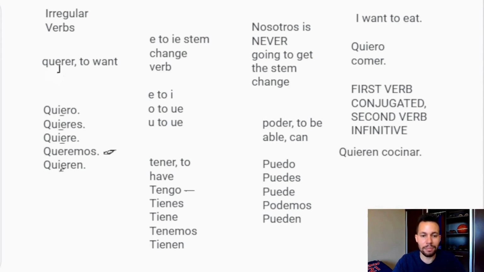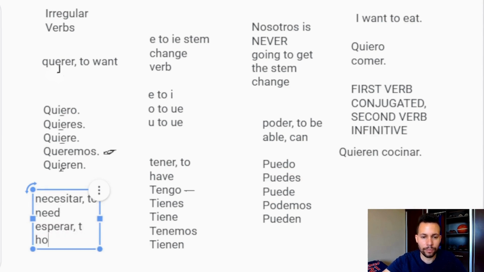Let me go ahead and put some other ones up here for you that are usually used with the two verb ideas. So we have necesitar, which means to need. We have esperar, to hope.